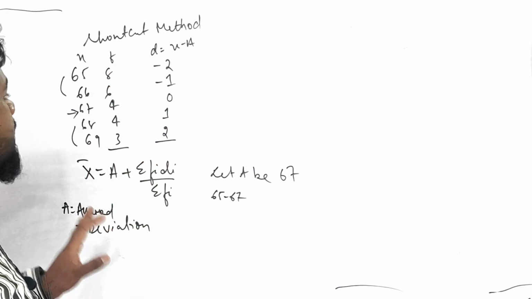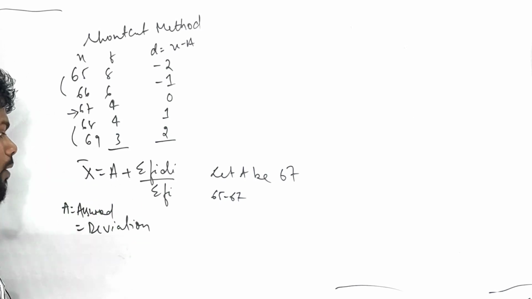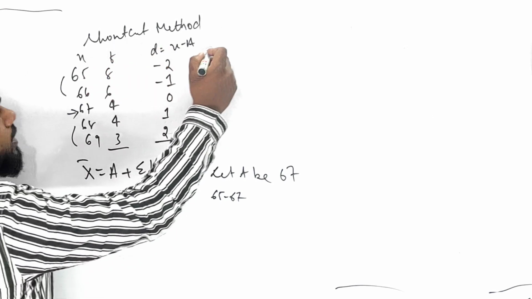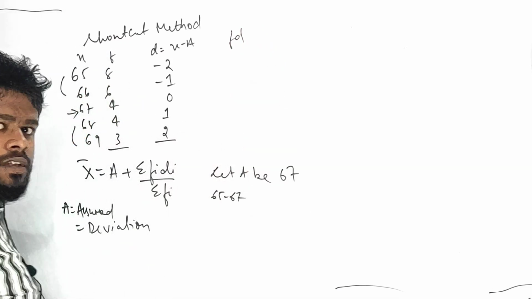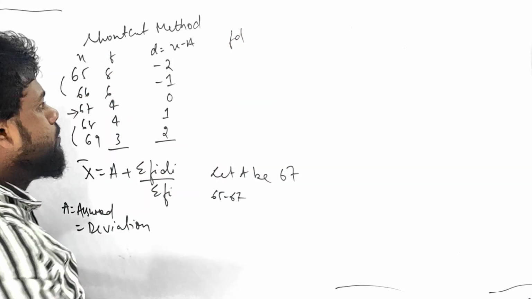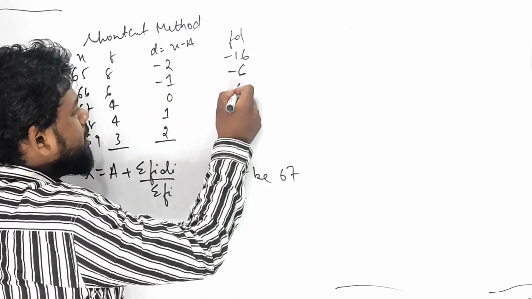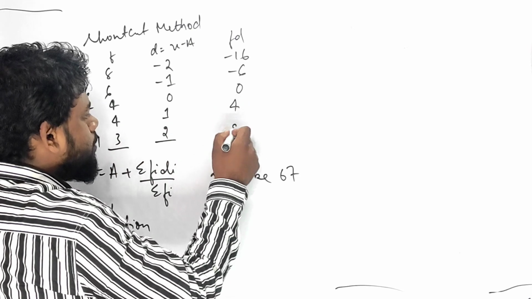D. So let us understand. See, we have got D. So what was the formula? FD, F and D. Let me do FD over here. Is it clear? चलो, let me do the calculation. 8 times minus 2 is minus 16, 6 times minus 1 is minus 6. 4 multiplied by 0 is 0, and 4 times 1 is 4.